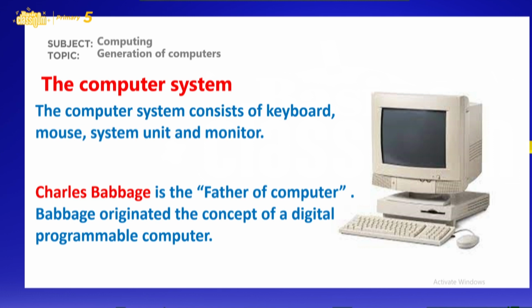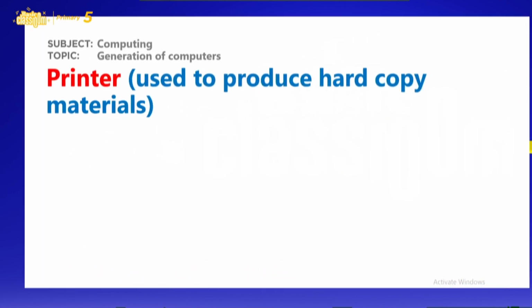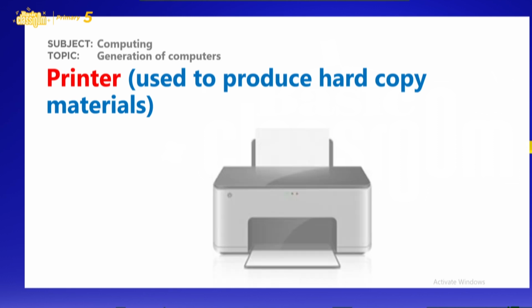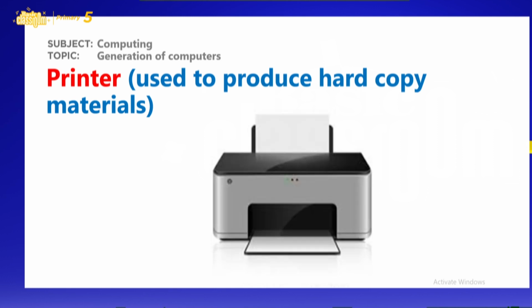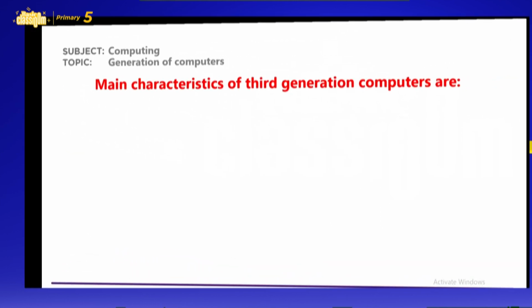Charles Babbage is the father of the computer because he originated the concept of a digital programmable computer. Then the next image is the printer. This is also used to produce hard copy materials.